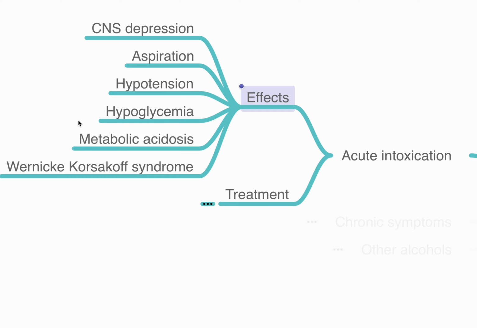Hypotension occurs again because of CNS depression, which also depresses the sympathetic nervous system. Hypoglycemia occurs because the hepatic glucose output is decreased. Metabolic acidosis is partly contributed by the lactic acidosis, and other metabolites which are acidic in nature also start accumulating. And Wernicke-Korsakoff syndrome, which happens due to thiamine deficiency and is more common in alcoholics, can also be seen in these patients.